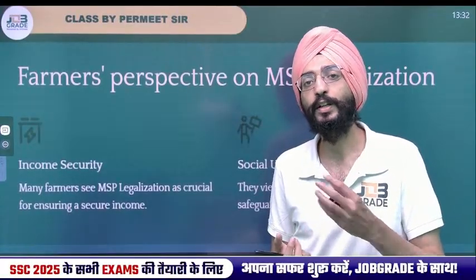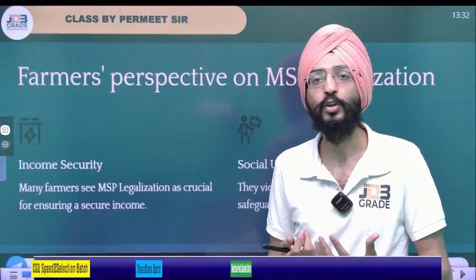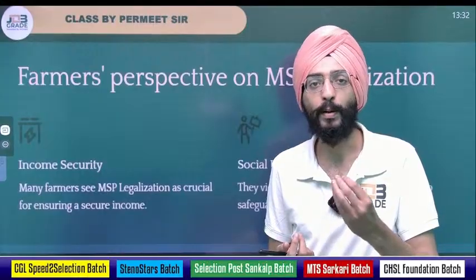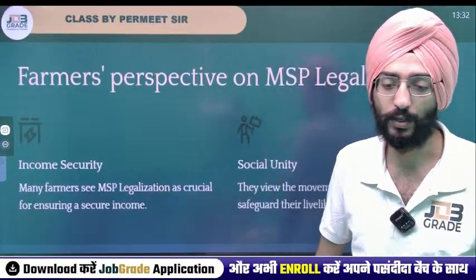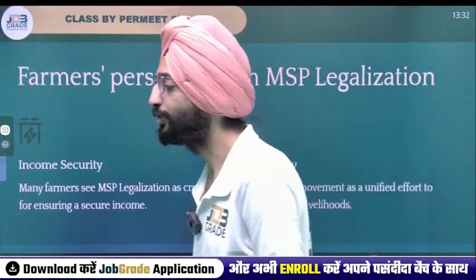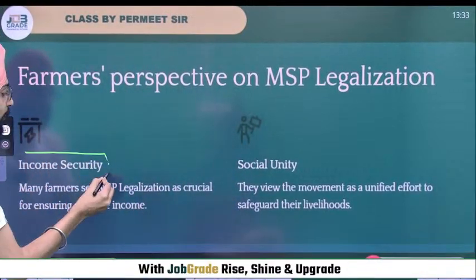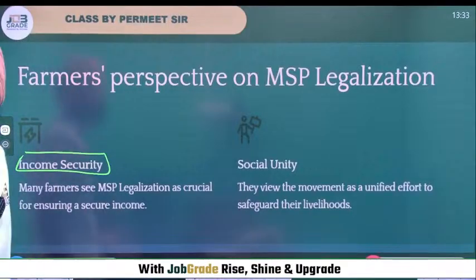Agriculture, even with climate change, has become more volatile. In respect to that, farmers are demanding the legalization of MSP. Farmers are demanding the legalization of MSP because they want income security, sir. Everyone wants income security.